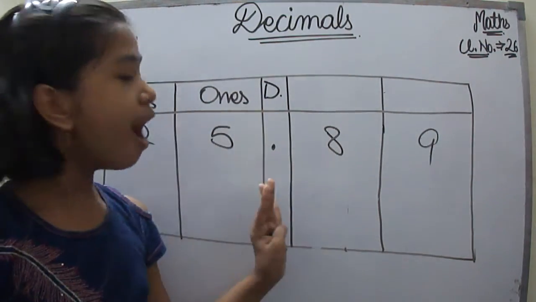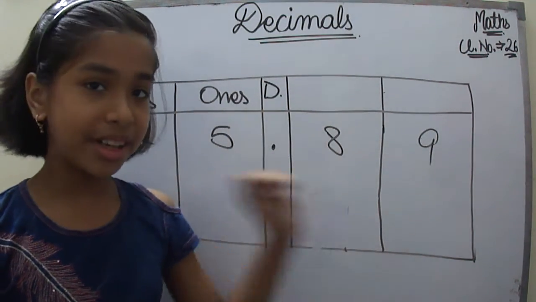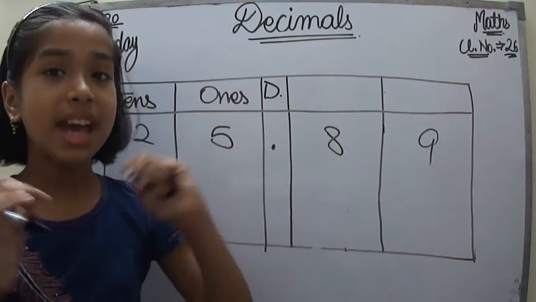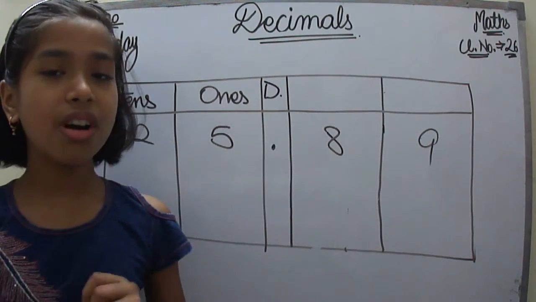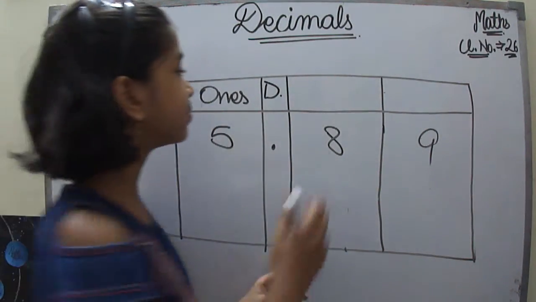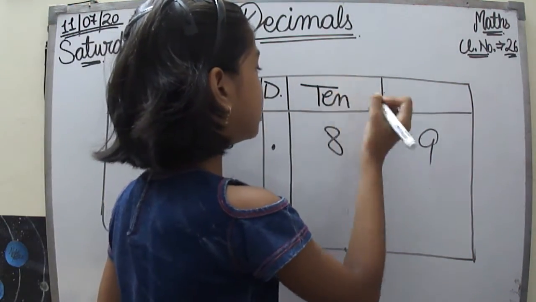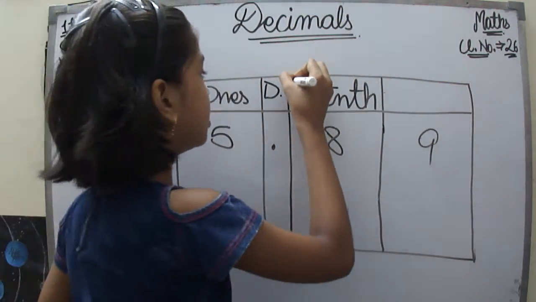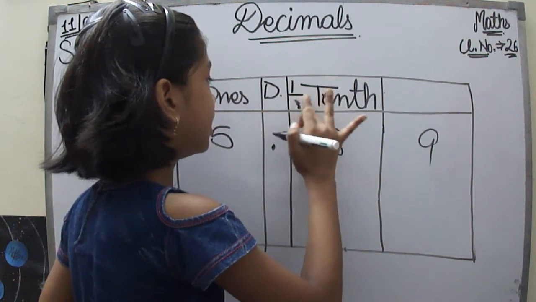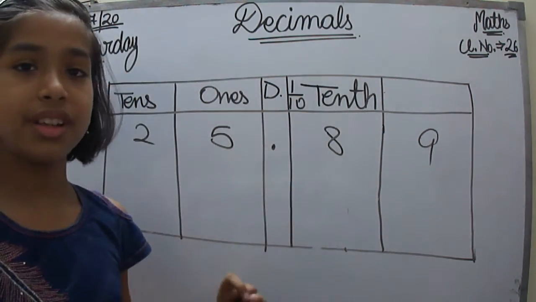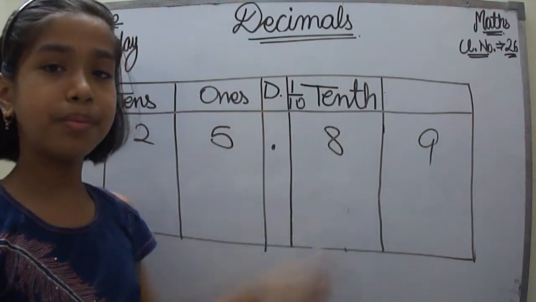Now after the decimal point, this part is the decimal part, and as we all know, it starts with the 10. So we will call this 8 the tenth place. It could be thought of as 1 upon 10. This is the tenth place value.